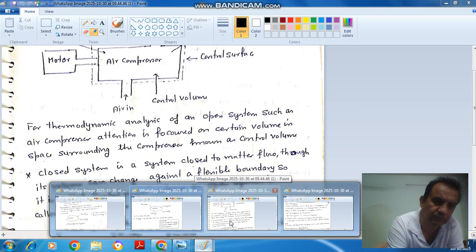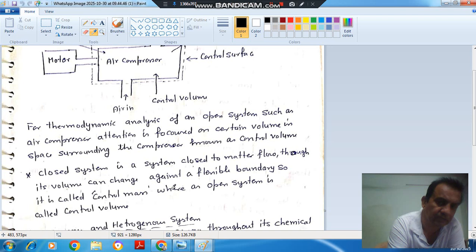So closed system is called your control mass, and open system is called control volume. Control mass is a system closed to matter flow, though its volume can change against a flexible boundary.